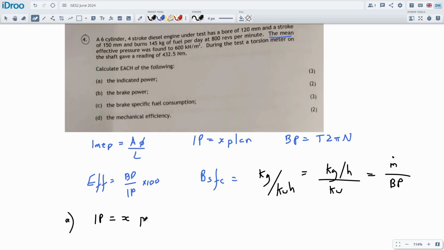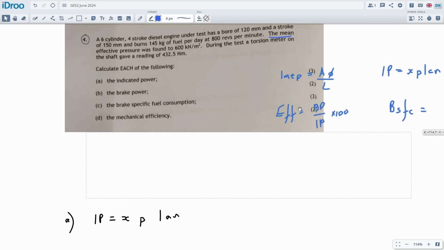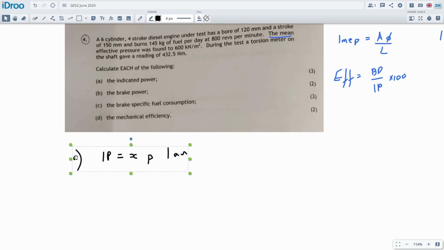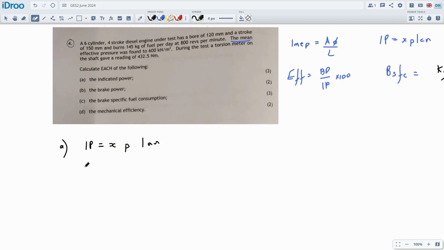So this is IP is equal to X plan. We're going to be using, let me just move these guys out of the way for now. I'll pop them over there so we can see everything. And we'll get all the ingredients for this. The IP is what we're calculating. The X is the number of cylinders, which I think they gave us as 6, yeah. The pressure is the IMEP, which is strange because normally we have to calculate it, but they gave it to us as 600 kilonewtons, so 600,000 newtons per meter squared. A newton per meter squared is a pascal, right? So this is just in pascals. So we can just go ahead and write that as pascals. It's the same as pascals.